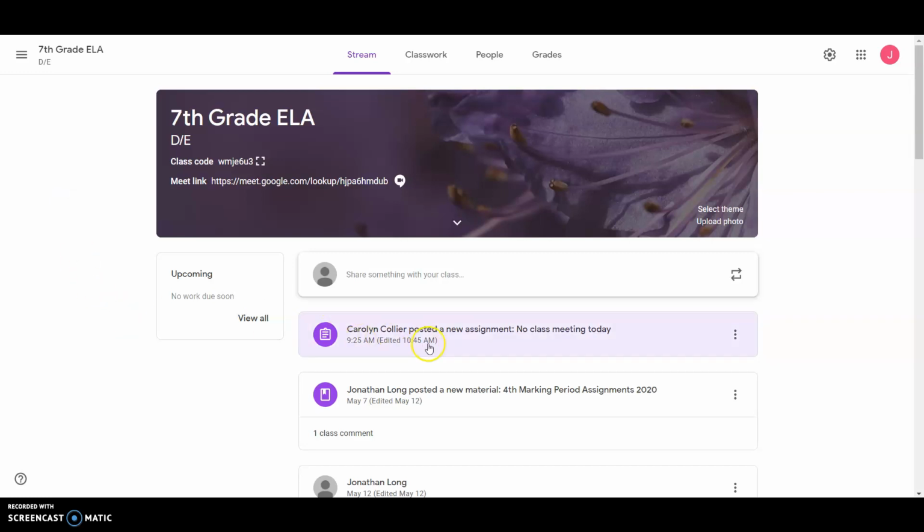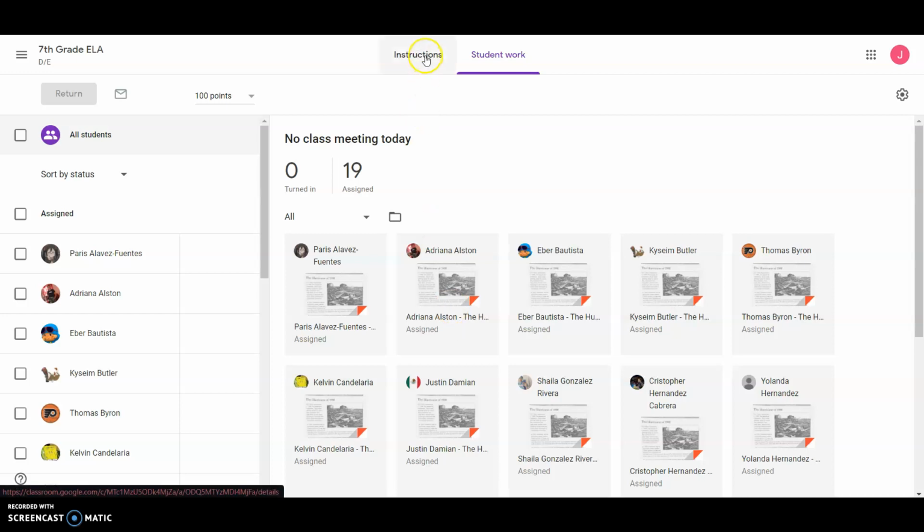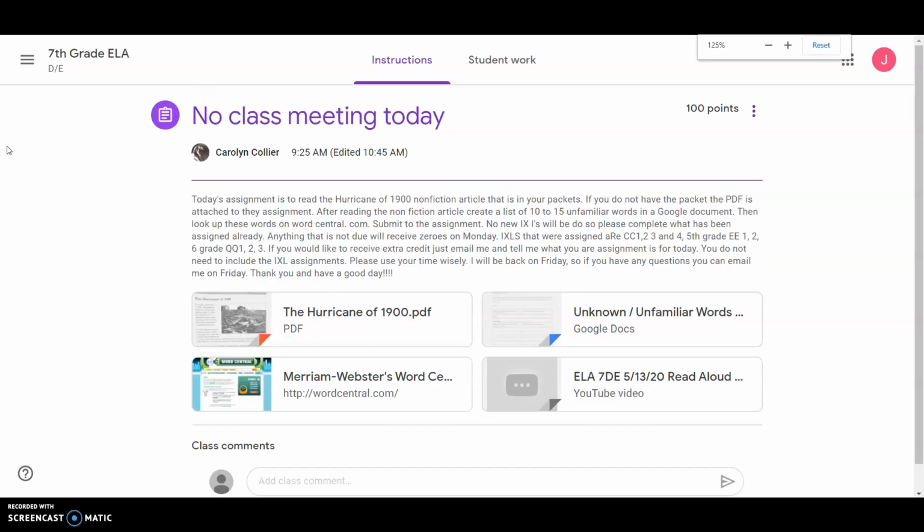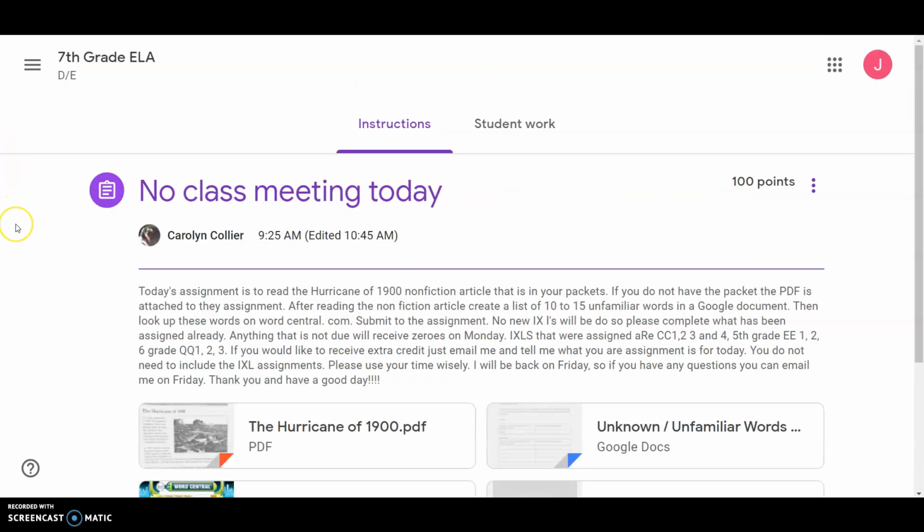Miss Collier posted the assignment and message this morning. If you click into it at the top of our Google Classroom page, you should be brought to the instructions page. I'm going to make it a little bit bigger so you can read it.